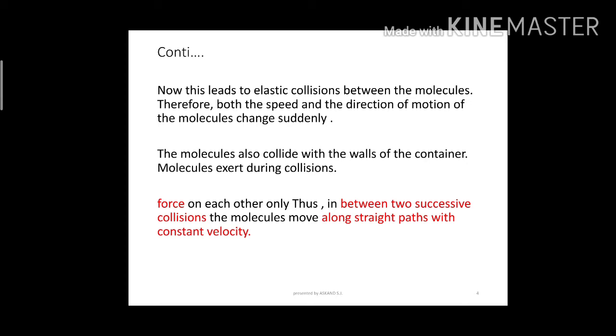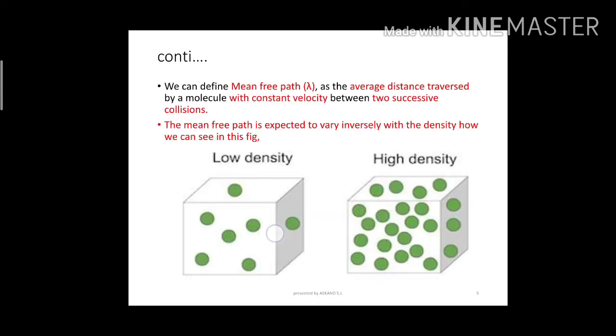You have to remember this always. Second, whenever a molecule tries to go from one place to another, it will face two problems. One is the size of the molecules present in that container, and the other is the density of that container.